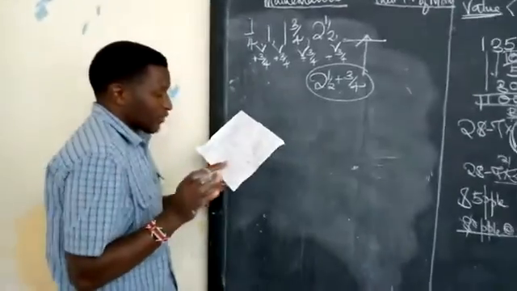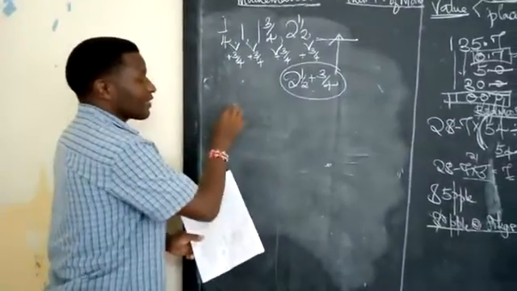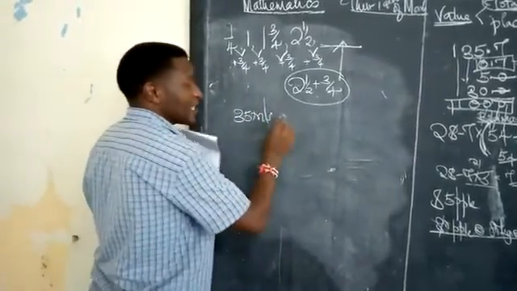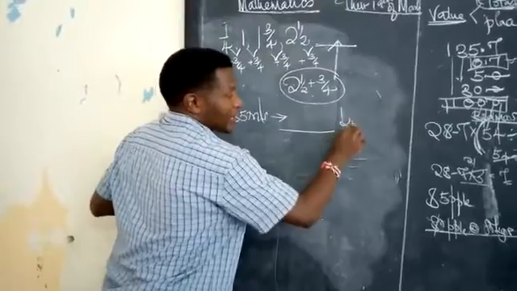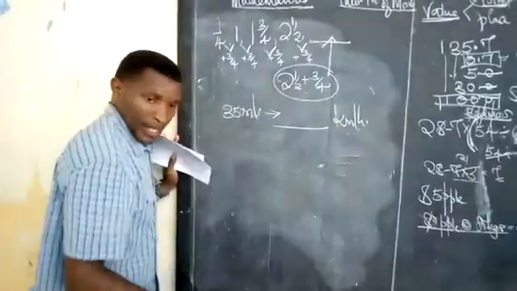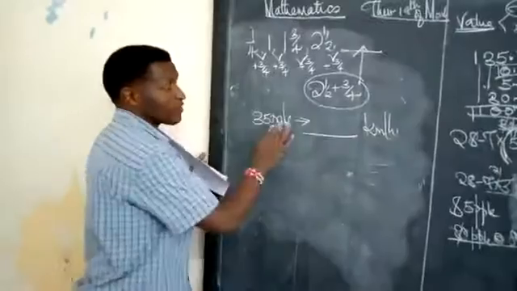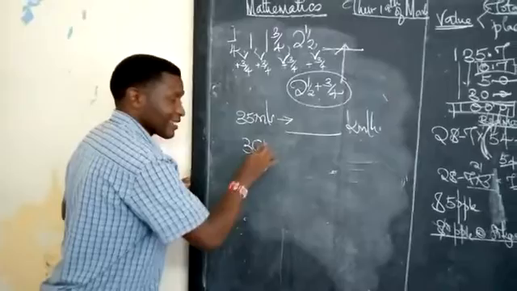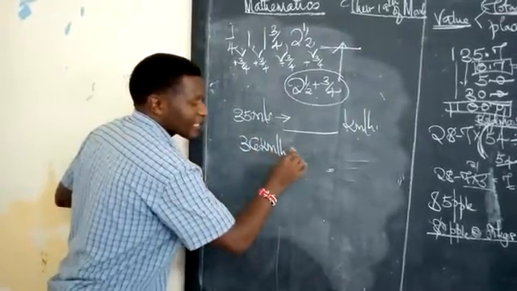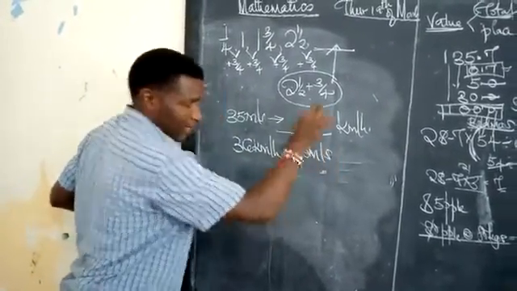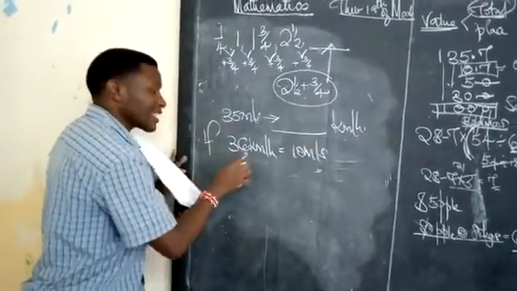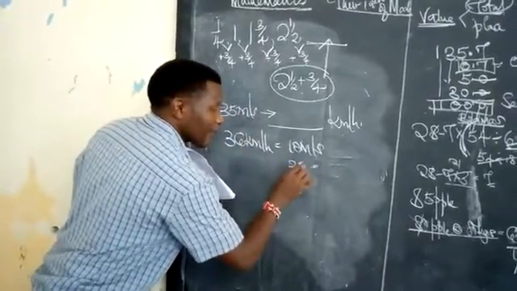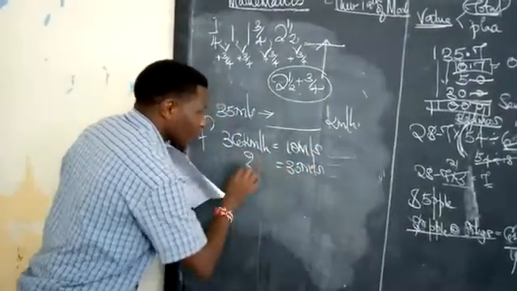Question 13 is one of the simplest sums I will ever have. It is given 35 meters per second. You've been told to convert this into kilometers per hour. Out of the very many sums we have done, it is very simple. Remember that comparison which I told you: 36 kilometers per hour is equivalent to 10 meters per second. If 36 kilometers per hour is 10 meters per second, then what about 35 meters per second? How many kilometers per hour will it give you?